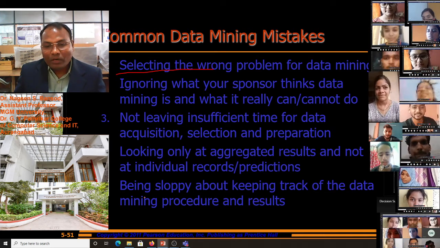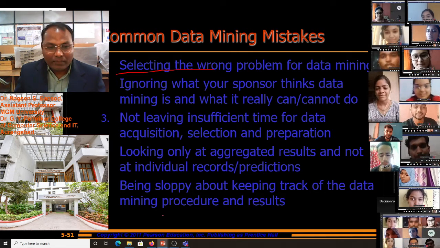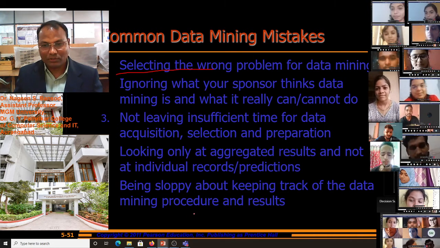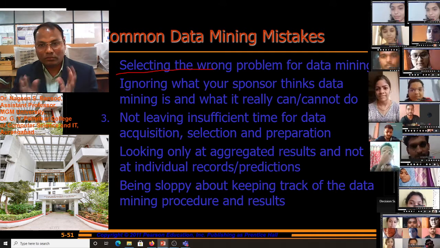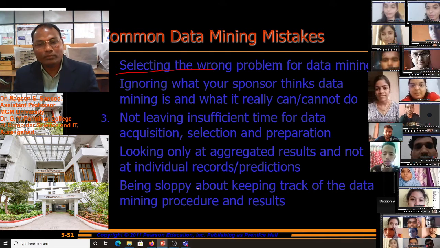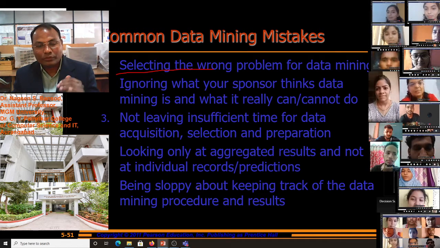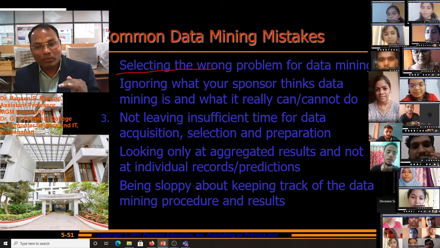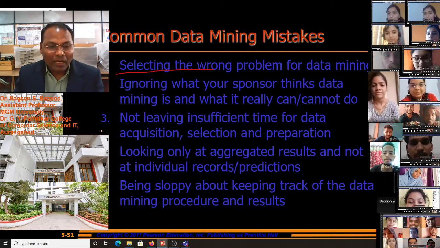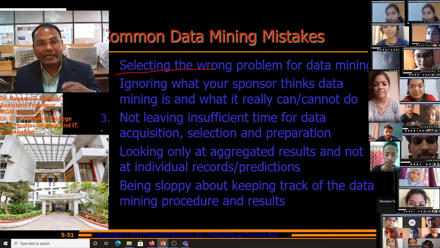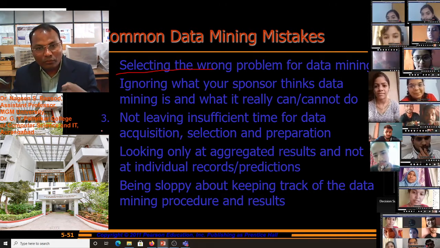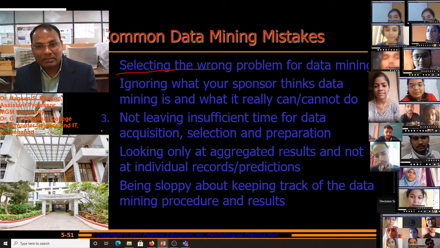Being sloppy about keeping track of the data mining procedure and result. We have to keep track of the record. Not being sloppy about keeping track means that at the time of acquiring data from the market, we have to evaluate simultaneously.